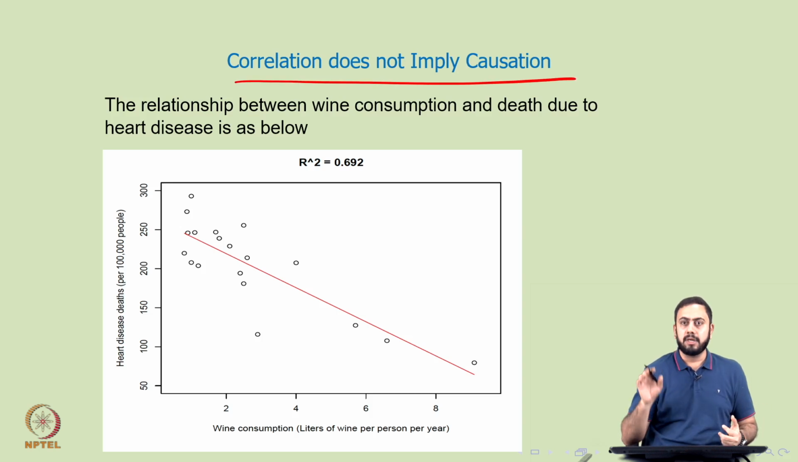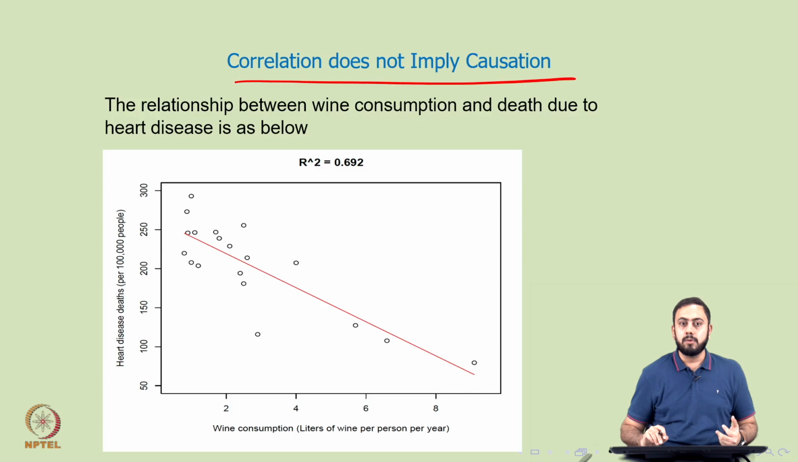Causation simply means that a particular variable is being caused due to some other variable, or a particular variable causes some impact in the other variable. So, you have a simple example here, a slightly interesting one. On the x axis you have wine consumption, or liters of wine per person per year. On the y axis you have heart disease deaths per 100,000 people. So, again, on the x axis you have wine consumption in liters, on the y axis you have heart disease deaths, and you have a line of best fit, a scatter plot between x and y.